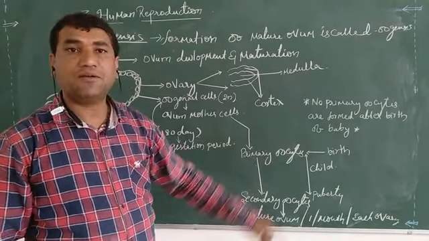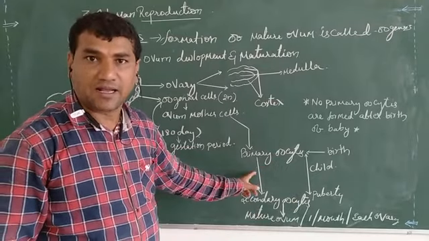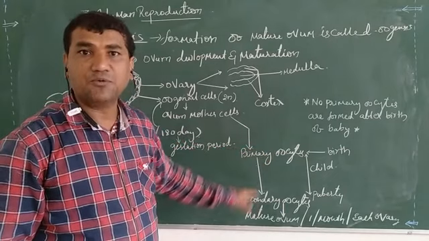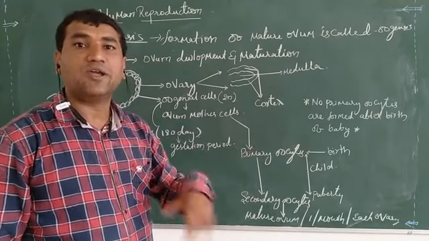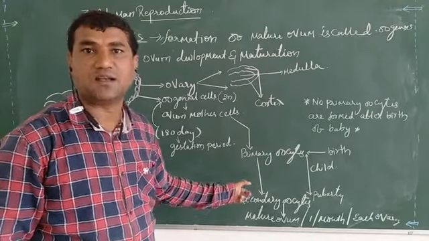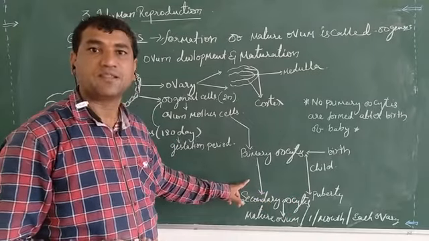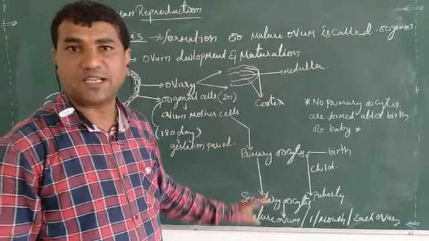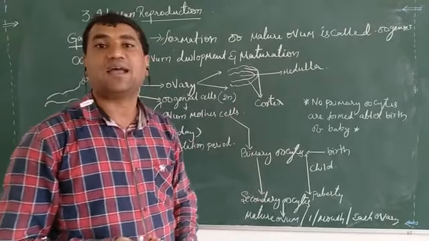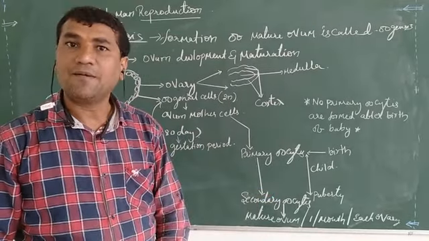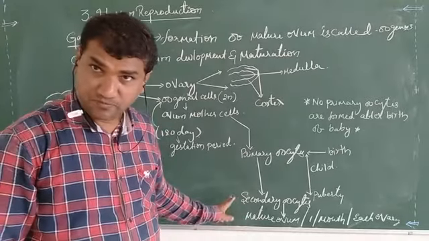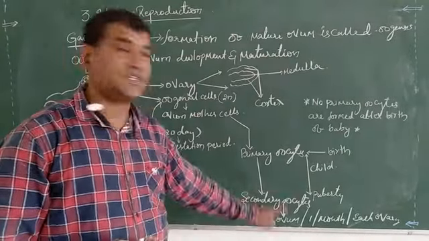Once the baby is born, the primary oocytes start going through the next phases of meiosis 1, after prophase 1, the diplotene stage, and continue with metaphase 1, anaphase 1 and telophase 1, then undergo the formation of the secondary oocyte.